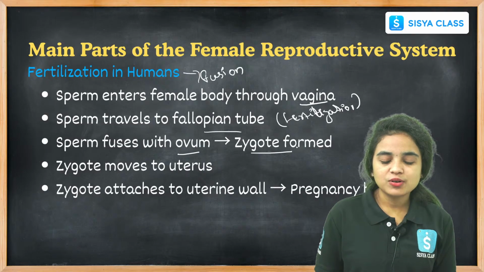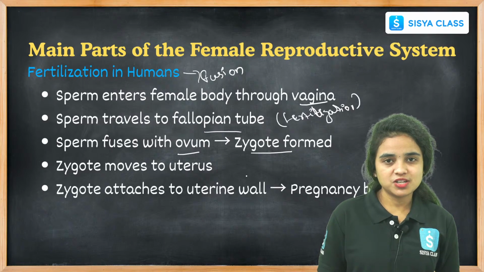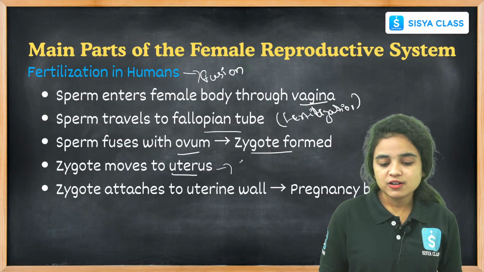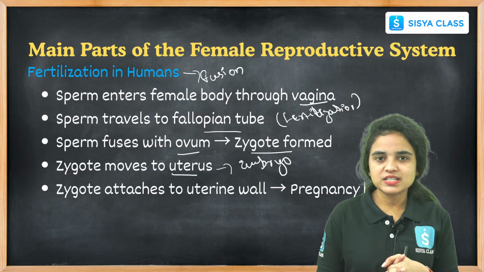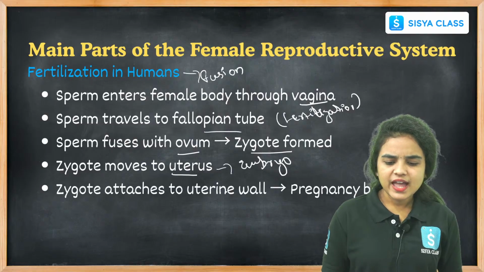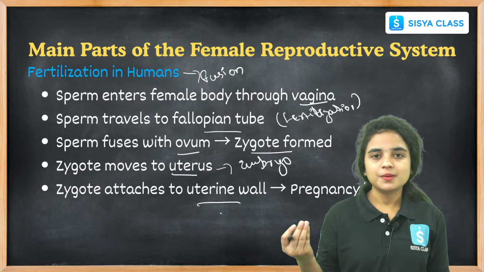The zygote undergoes division and moves towards the uterus, developing into an embryo, which further grows and develops into a fetus. A fetus is nothing but a new baby, right? And when the zygote attaches to the uterine wall, the pregnancy begins.